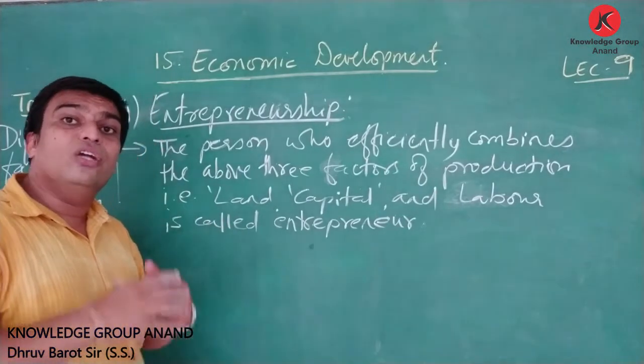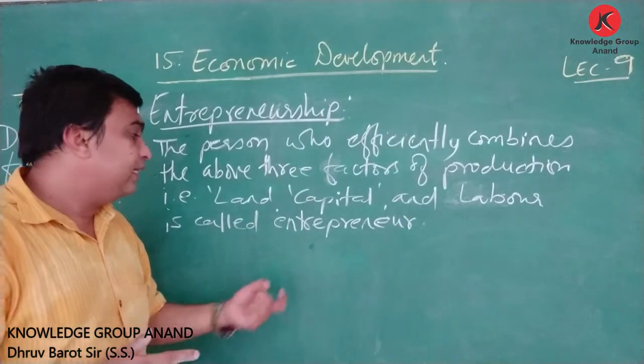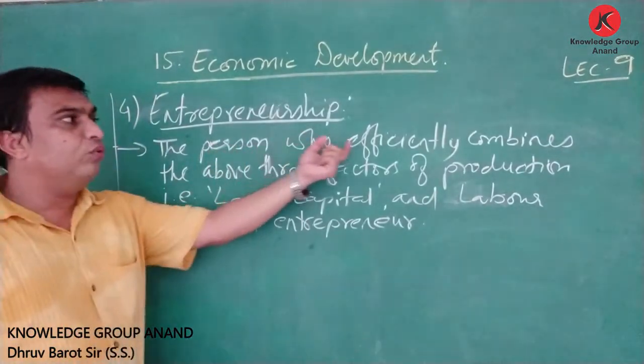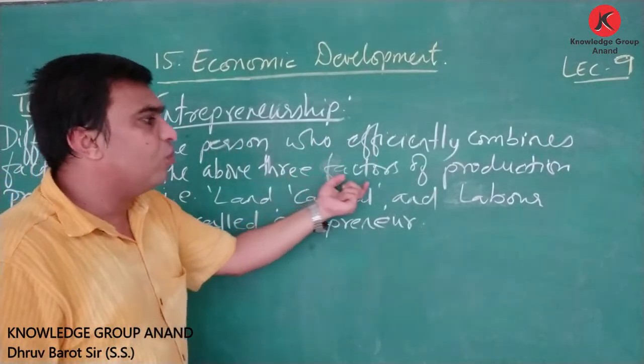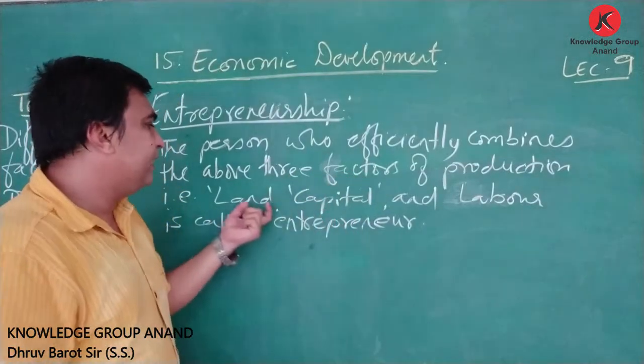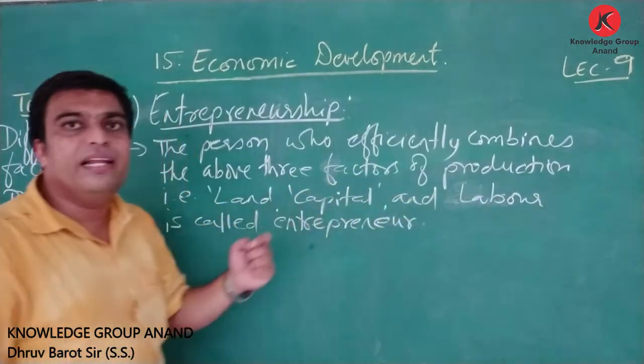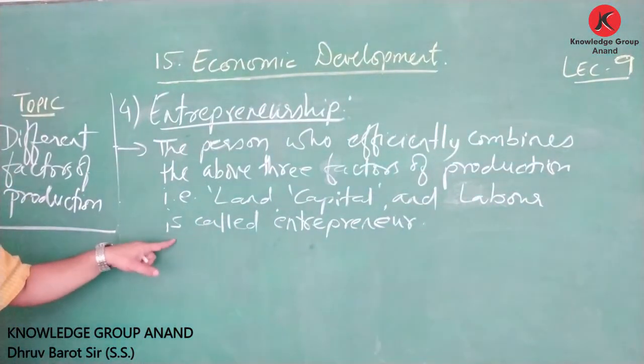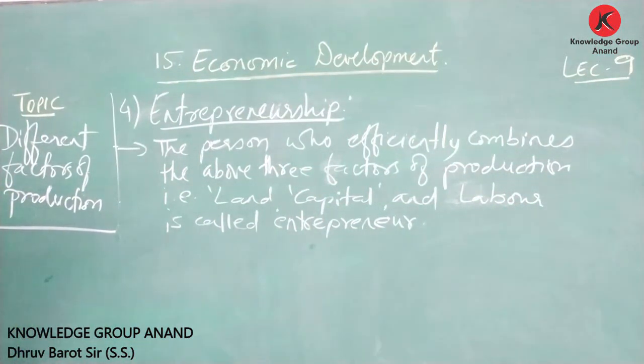We can say the owner of any company is also considered an entrepreneur. If all the three factors are combined by a person, that person is known as an entrepreneur.